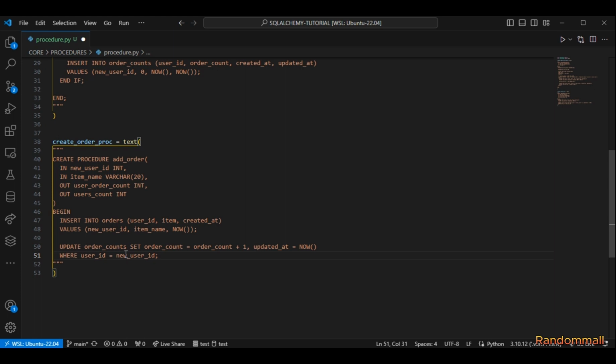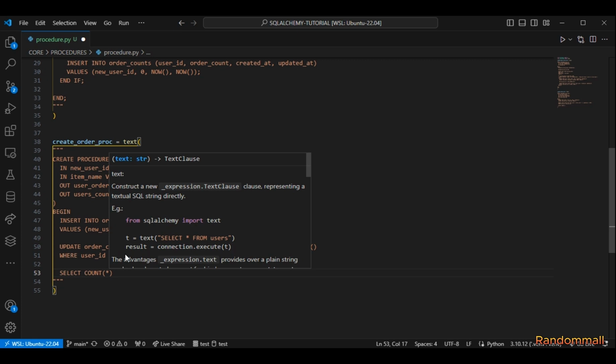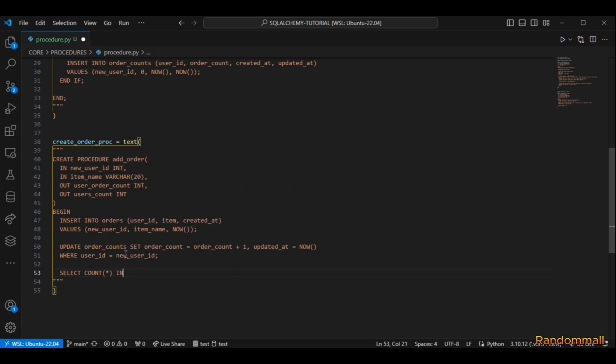And then the last thing we are going to do is to select and return the number of users in the users table by just calling the select statement. Select count. We want to select all the users, so we are going to select it into this users count here.